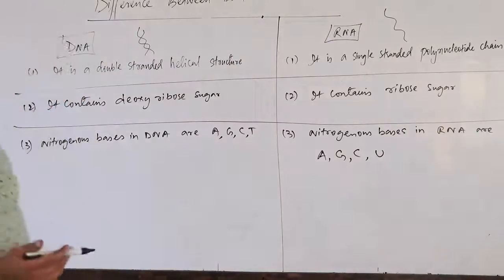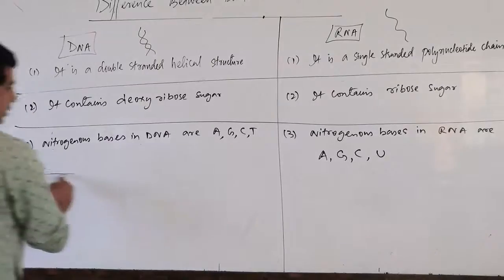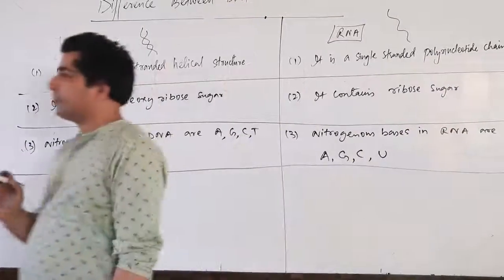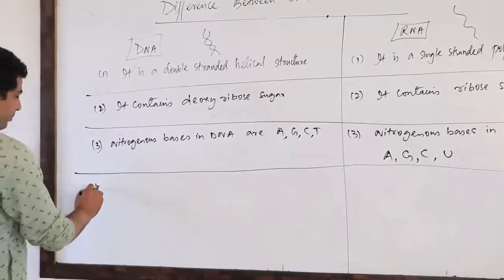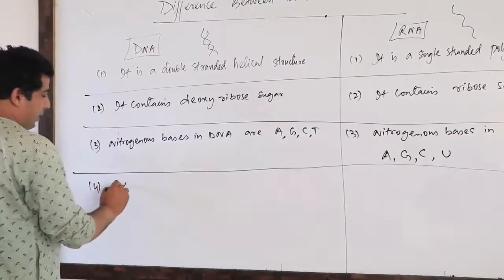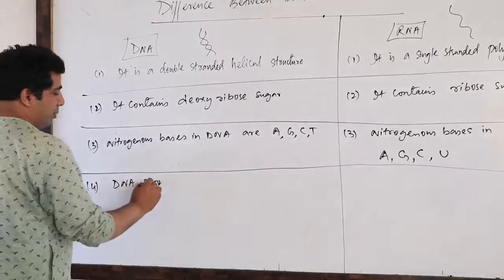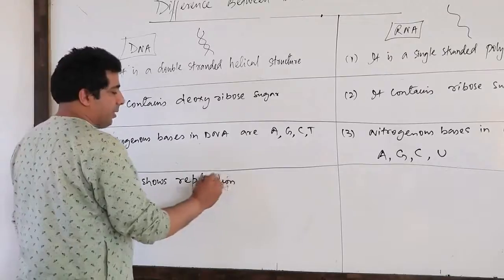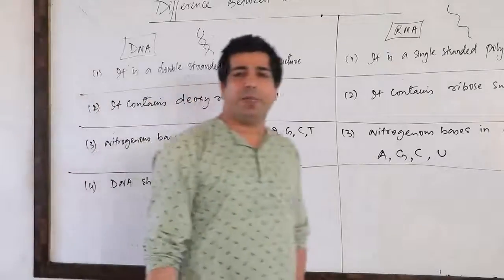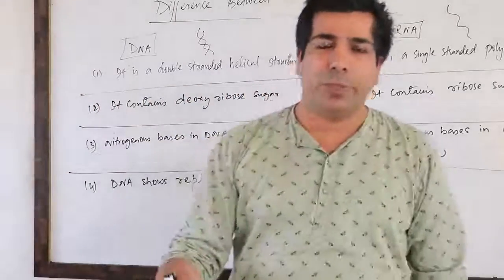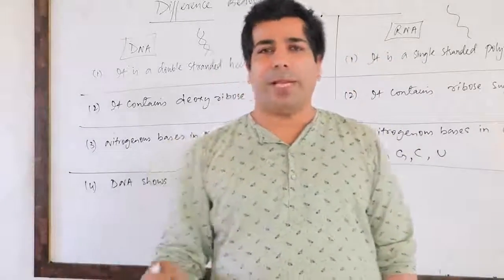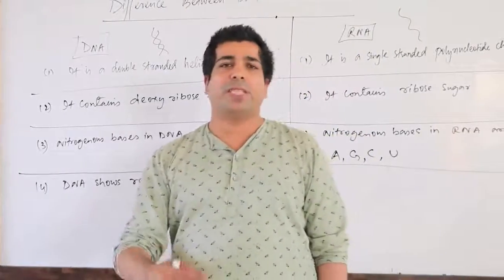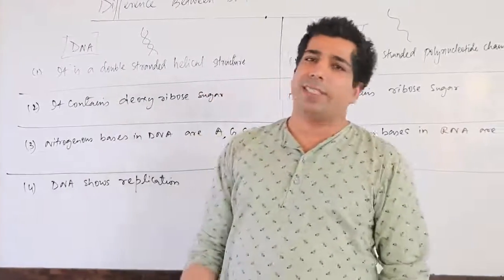Okay, DNA has a property of replication. DNA shows replication. What is the meaning of replication? Replication means one DNA can produce its replica. Replica basically means its Xerox copy. One DNA can produce its Xerox copy, that is called a replica.